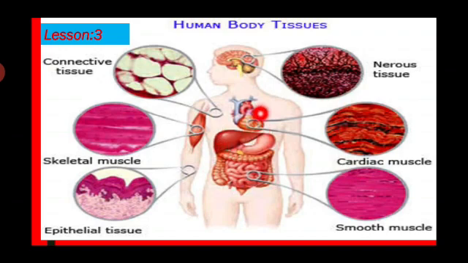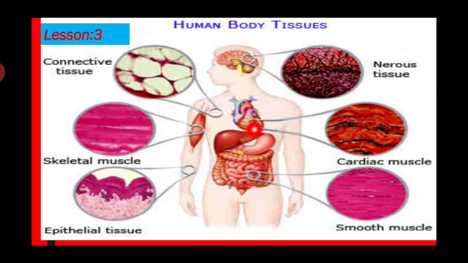The tissue level of organization consists of groups of cells working together in the human body. Already you know that cells form tissues, tissues form organs, and organs form organ systems. This is the arrangement in higher chordate organisms.